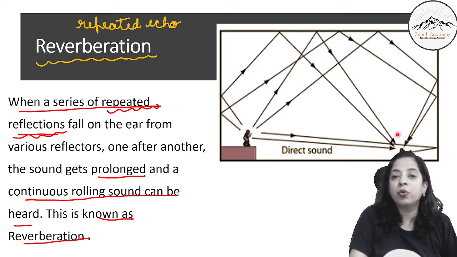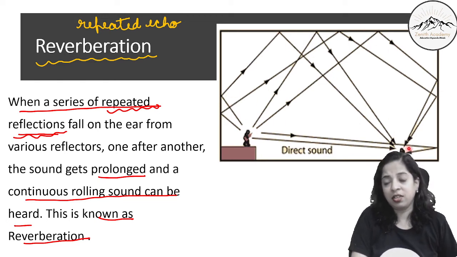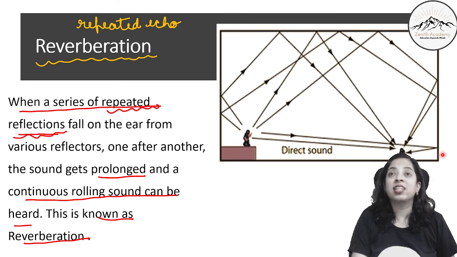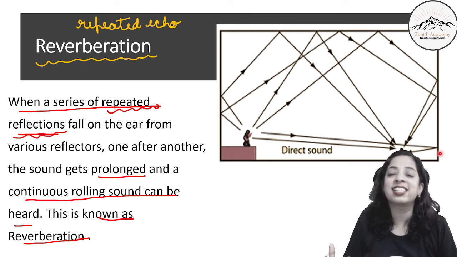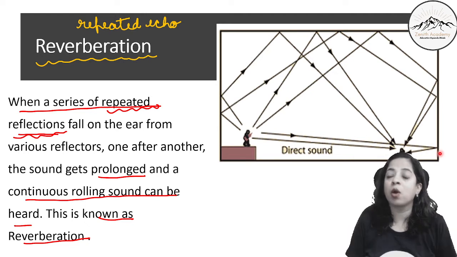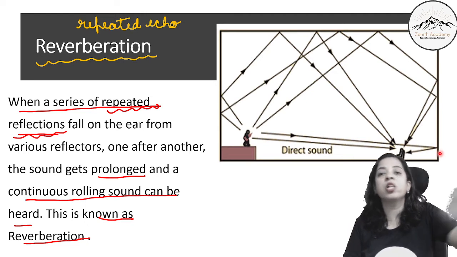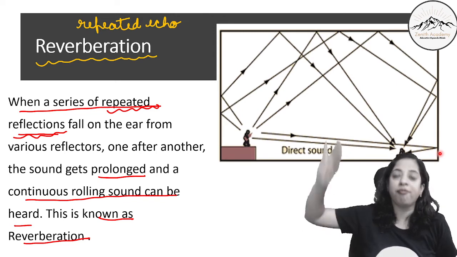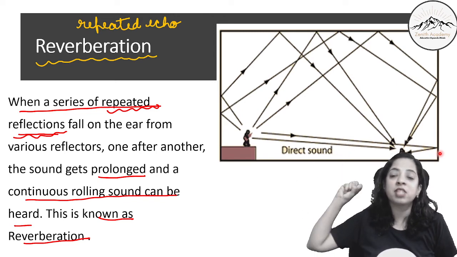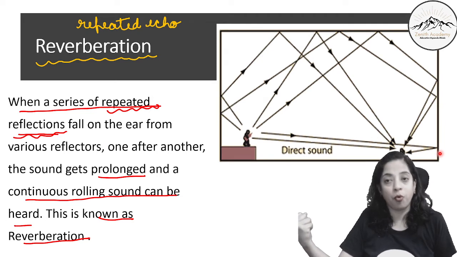We will not be able to hear all these reflections. In the cinema halls, even the seat covers are made of materials that are good absorbers of sound. If you see the walls of the theaters or of big halls, you will see that they are very rough, made up of such materials that absorb sound.